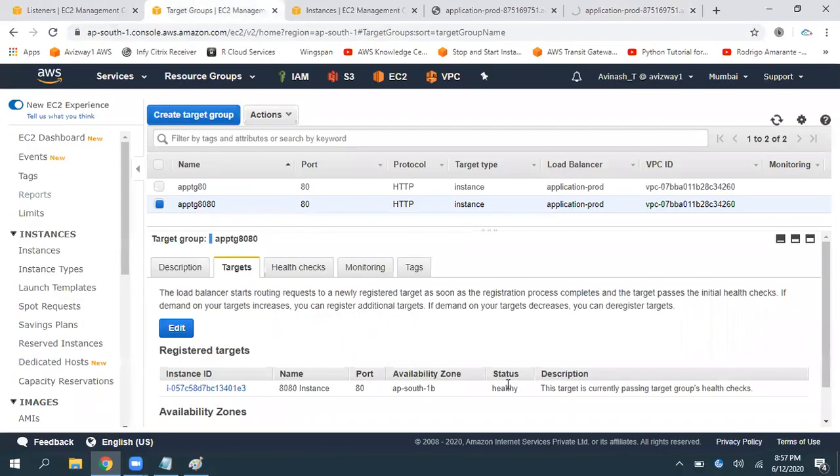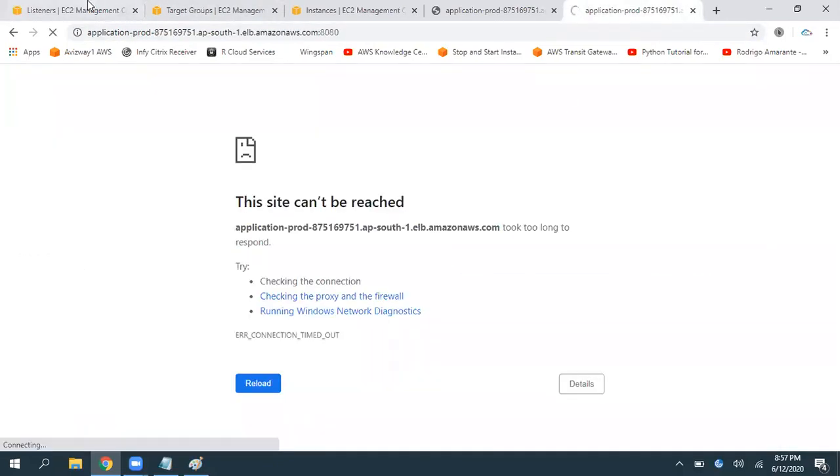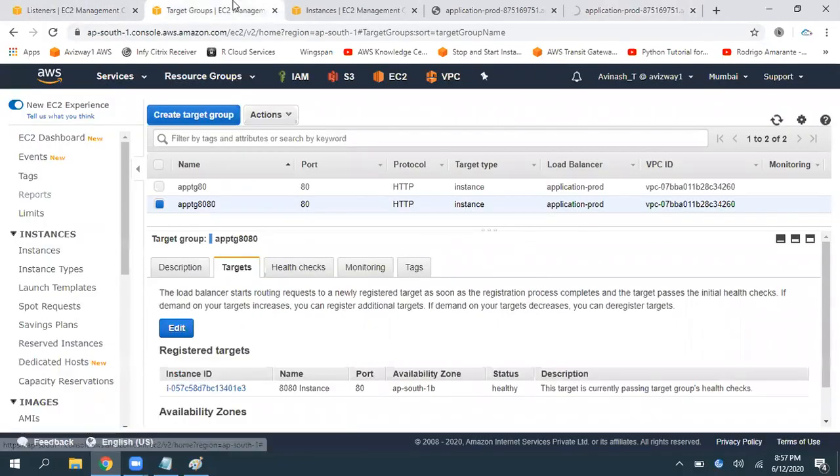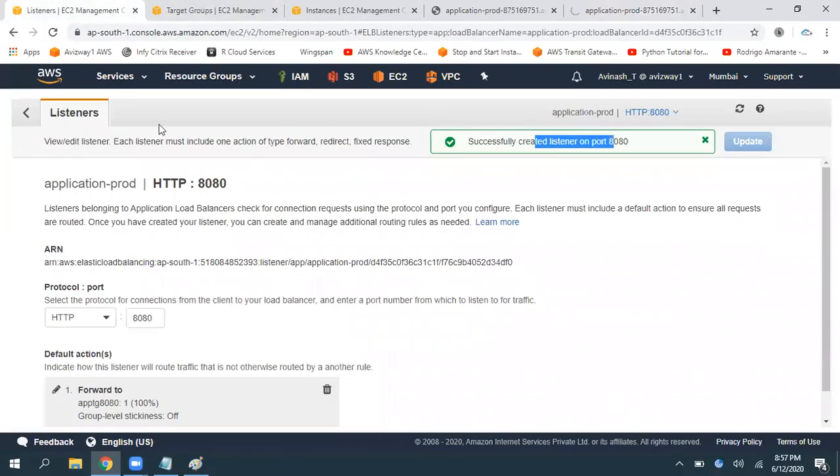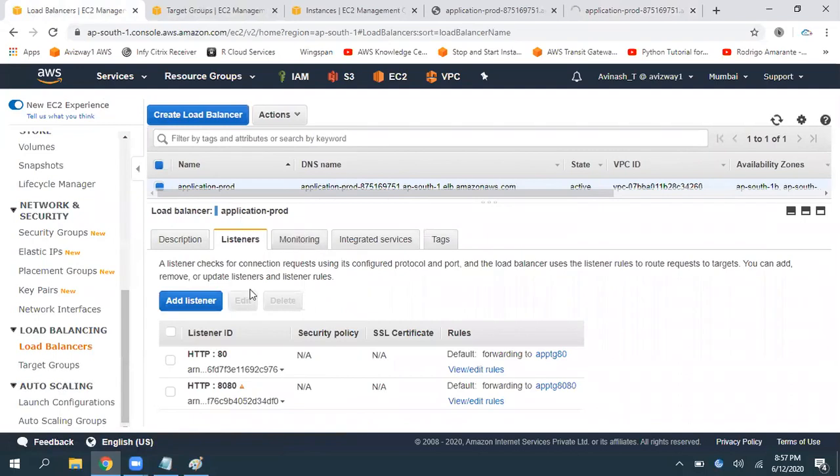See, when instance is healthy and all, it should deliver, right? But it is not delivering. So it is successfully created and all. Even if we go to this listener, see this.